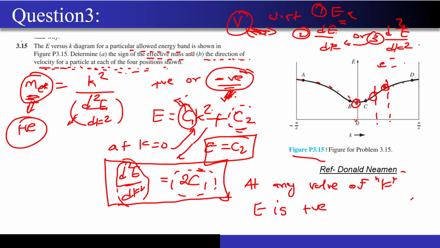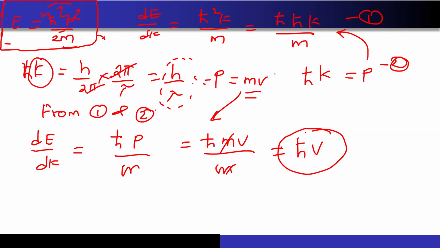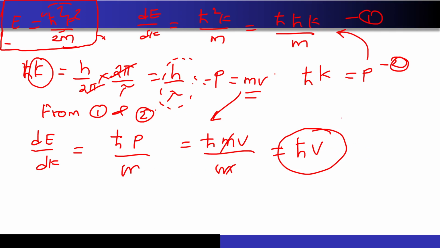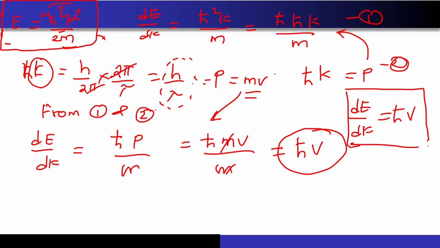But just to tell you, they are not asking me the magnitude. They are asking for the direction of the velocity for a particle at each of the 4 positions. Fortunately, they are not asking me the magnitude. They are just asking me to find the direction. And how do we find the direction? So, I have got this equation, right? dE by dk is equal to h bar into v. I am just interested in finding out the direction, and since h bar into v is related to dE by dk, I just have to tell them whether this dE by dk is positive or negative.